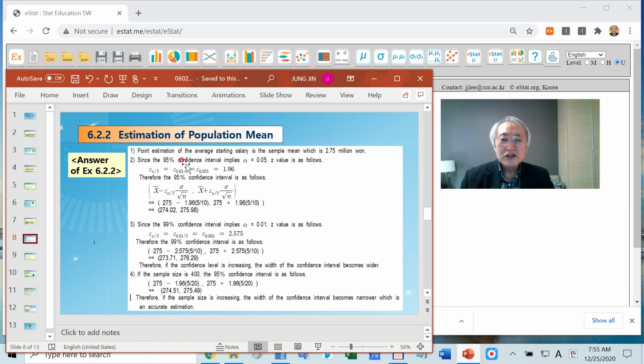One more thing is, compare this 95% and 99%. We call this some kind of confidence level. How much you are sure. I mean, how much mistake you allow. If you compare two intervals, which one is wider? Definitely, since you are using this value 2.575, this interval is wider than 95%.